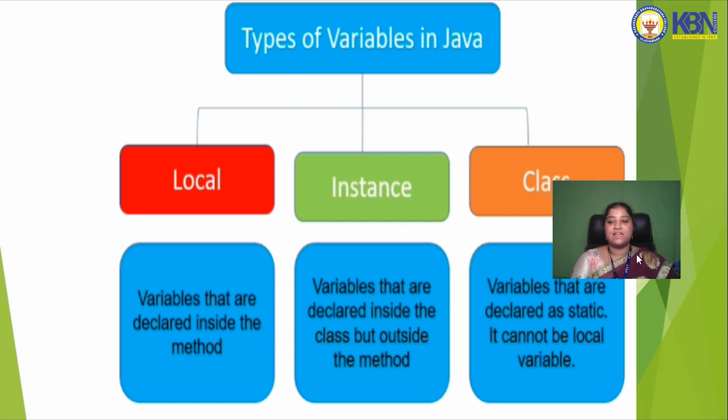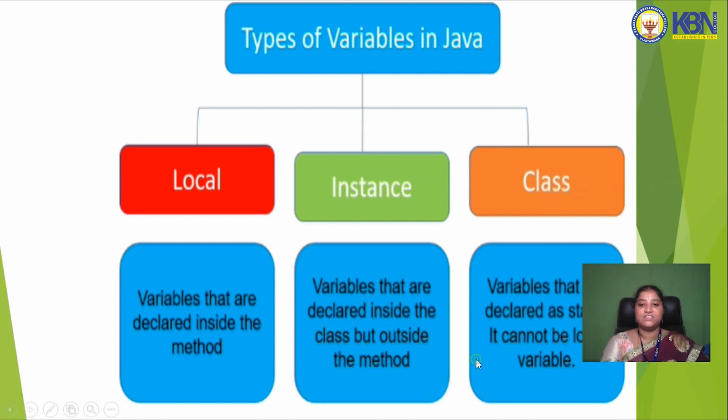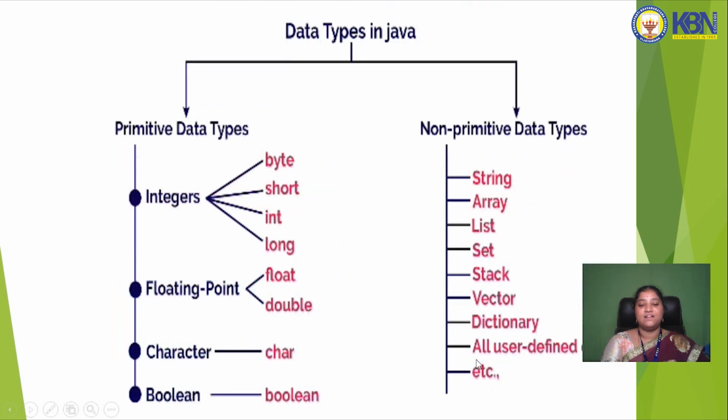Now we will discuss another section, data types in Java. There are two types of data types, primitive data types and non-primitive data types. First, primitive data types are divided into four types: integer, float, character, and boolean data types. Non-primitive data types are strings, arrays, lists, sets, stacks, vectors, dictionaries, user defined types, etc.